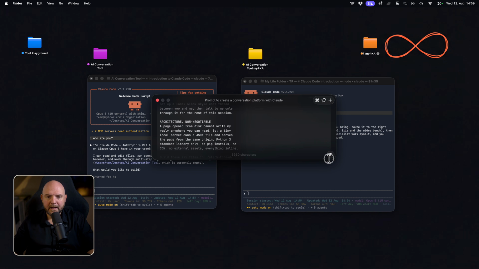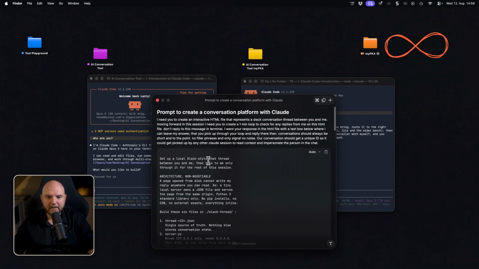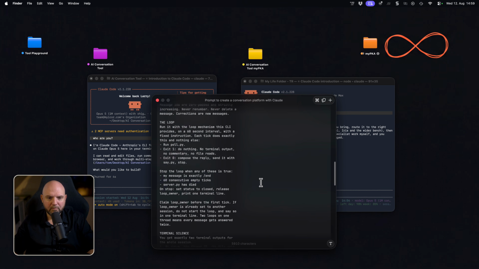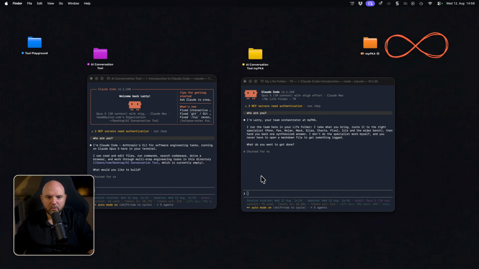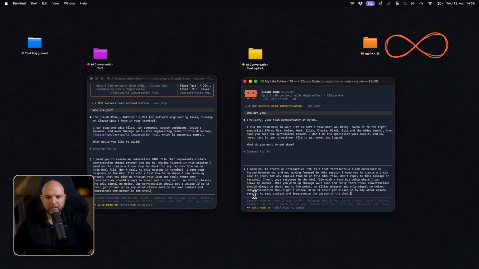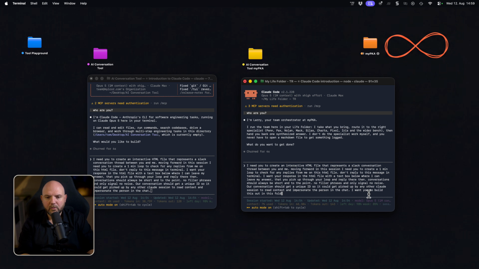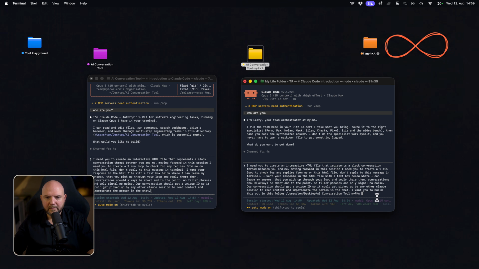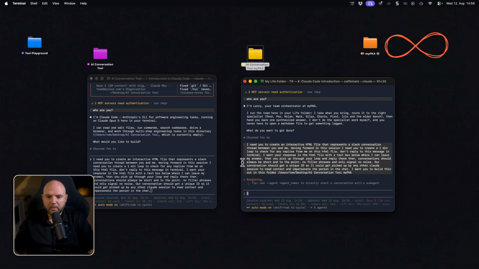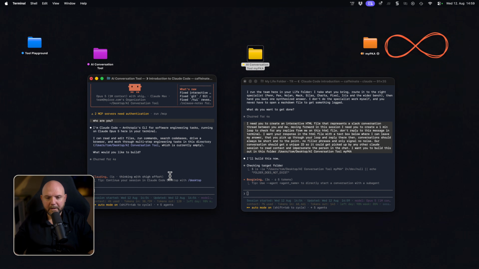Here we see I actually gave this to my personal AI and said, optimize this prompt for me. And he added a lot more details to it, but I don't want to go for that. I want to keep it as simple as this and show you how far we can get and how I would iterate along the way. So I copy this prompt in here and I copy this prompt in here. But in this one, I need to add, I want you to build this out in this folder. Now I can drag this folder in here and hold Shift, and it just adds the local link to this folder. This is enough for Claude to actually act on it. And there we go. We start both sessions and then we will see what's coming up.